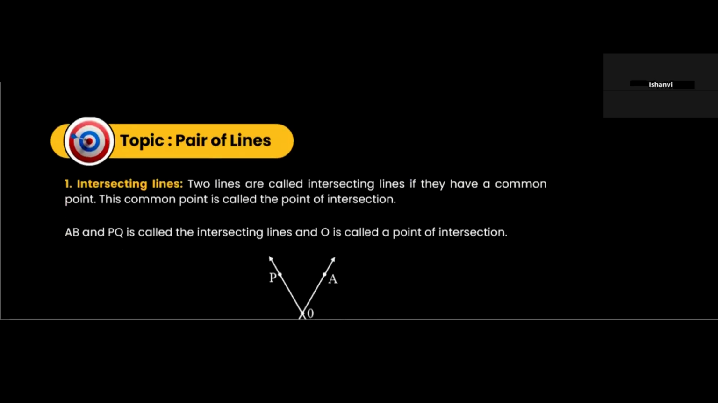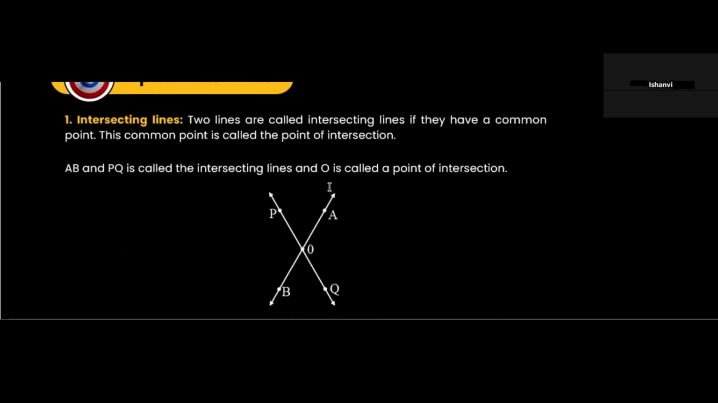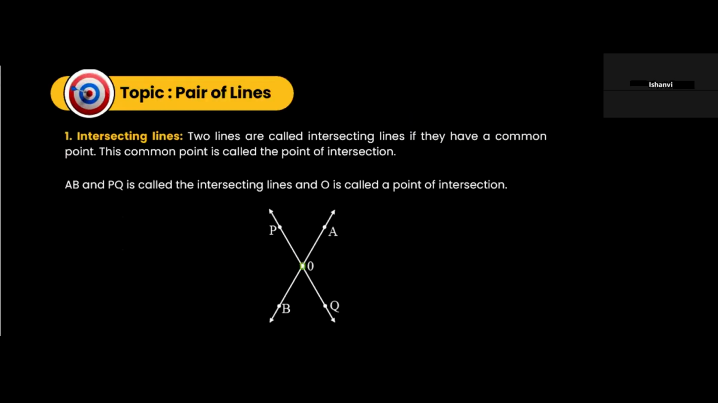Two lines are called intersecting lines if they have a common point. We have seen that two lines which are cutting each other are known as intersecting lines. The angles that are formed are known as vertically opposite angles and they are equal. Let's say this line was AB and the other line was PQ. They are intersecting at a common point which is O. This is the common point of intersection. AB and PQ are called the intersecting lines and O is the point of intersection.